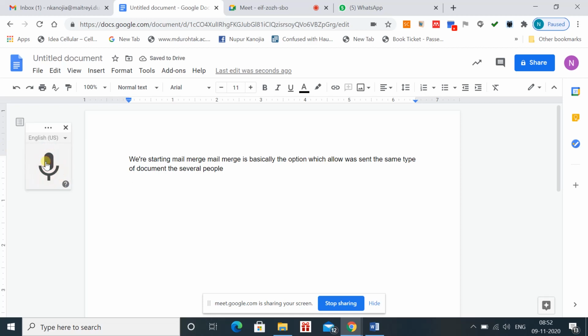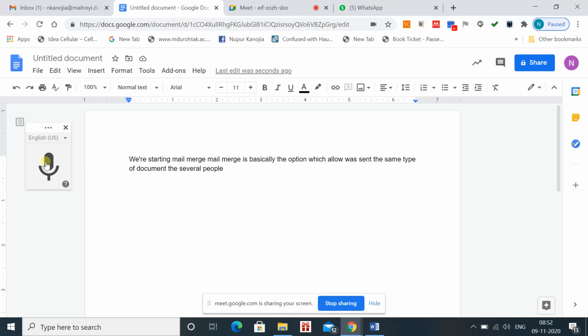In case of mail merge, basically we have the option that we can send the same document with different personal details to several people. We have discussed the example that if you are interested in appointing 5 sales representatives, you can send the same offer letter to everyone with different personal details with the help of mail merge, and not just 5. You can send to so many people, and that information can be changed easily.